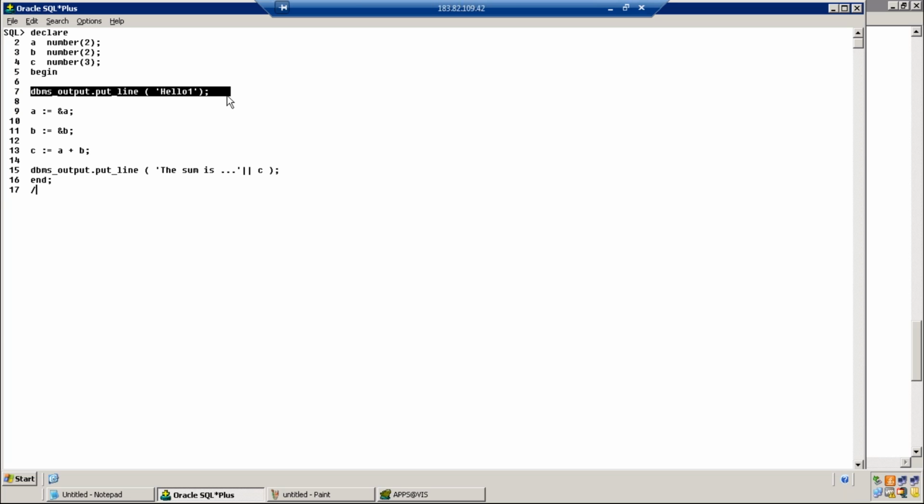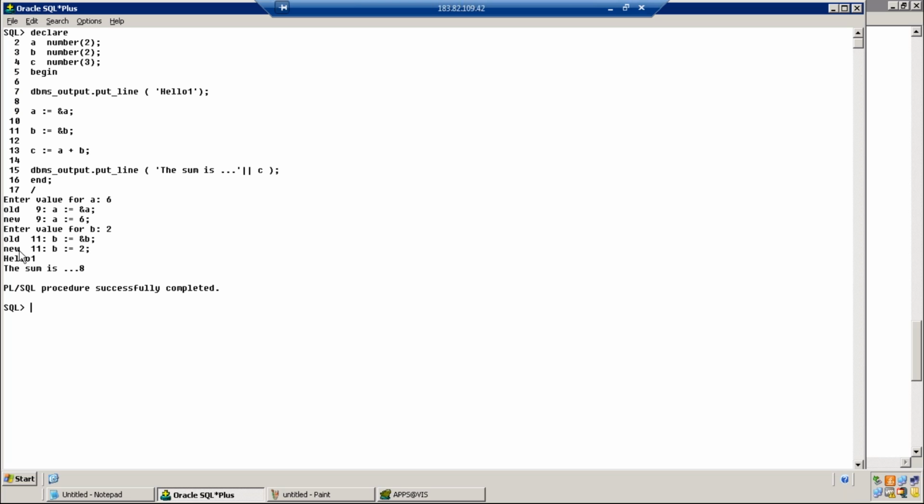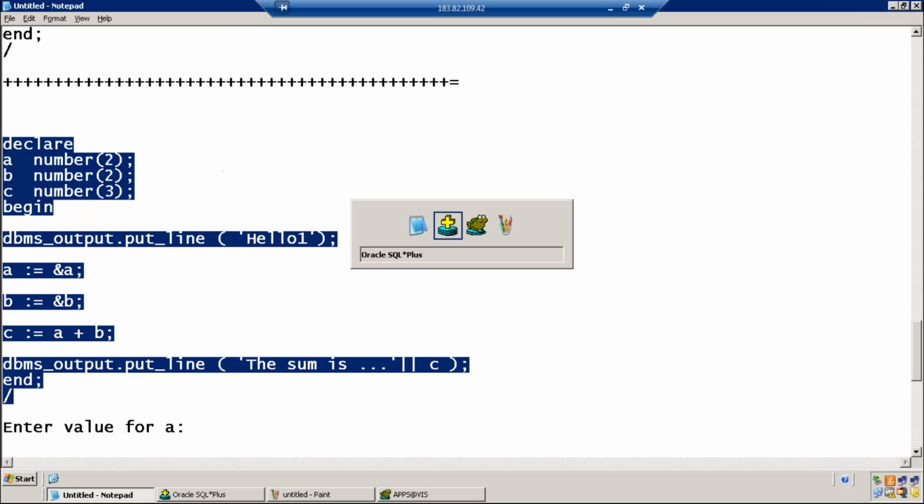But interestingly, look at this. Enter a value for A. I told you that trick. Enter a value for B. 2. And then you're getting hello 1 and then you get 8. Is that a bug? No, it's not a bug.